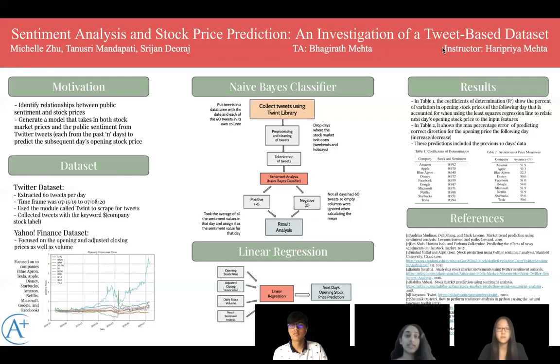Then for our sentiment analysis, we used a naive Bayes classifier, which looked at the ratio of each token in positive tweets to negative tweets, and the larger ratio was assigned for its classification. For the positive classification, a value of +1 was assigned, and for negative classification, a value of 0 was assigned. And since not all days had the full 60 tweets, if a column was empty, we simply ignored it.